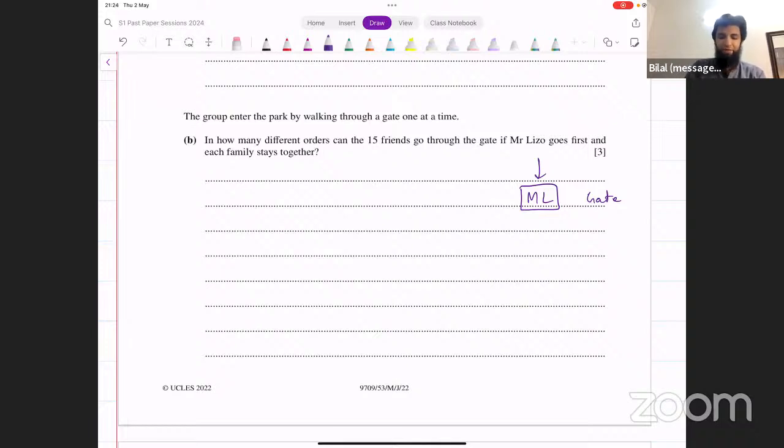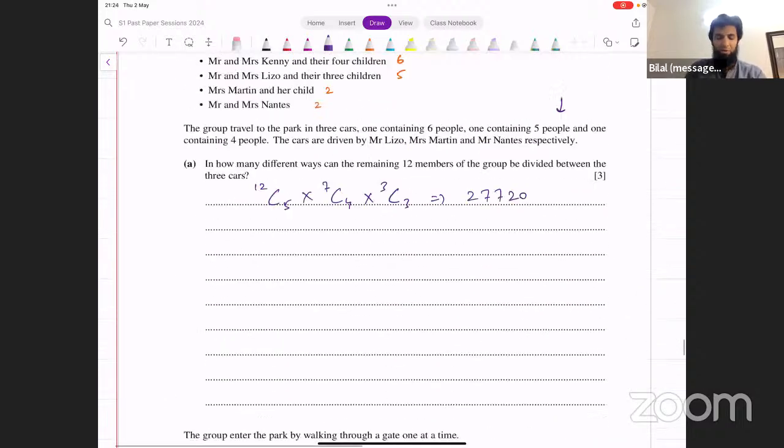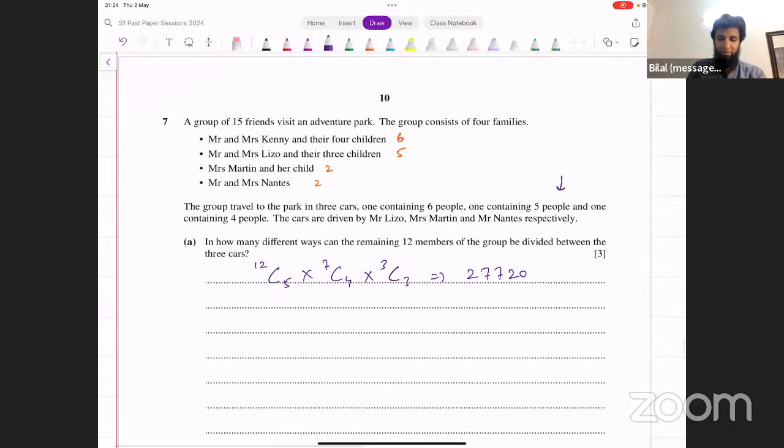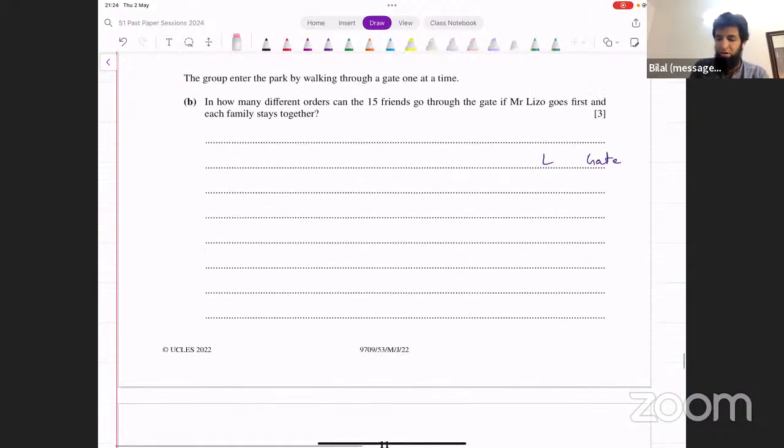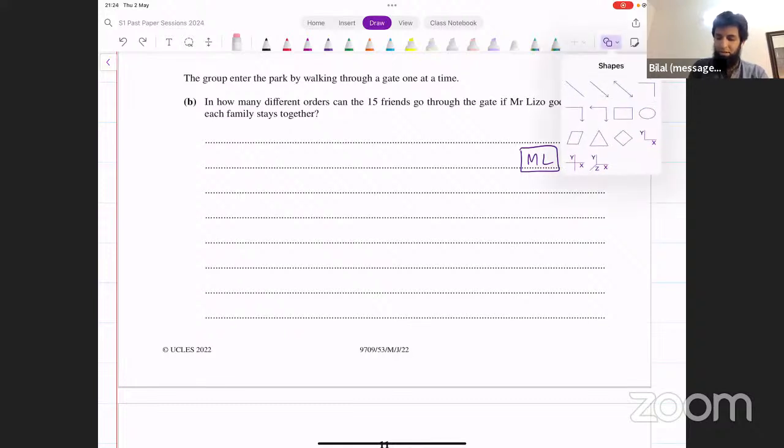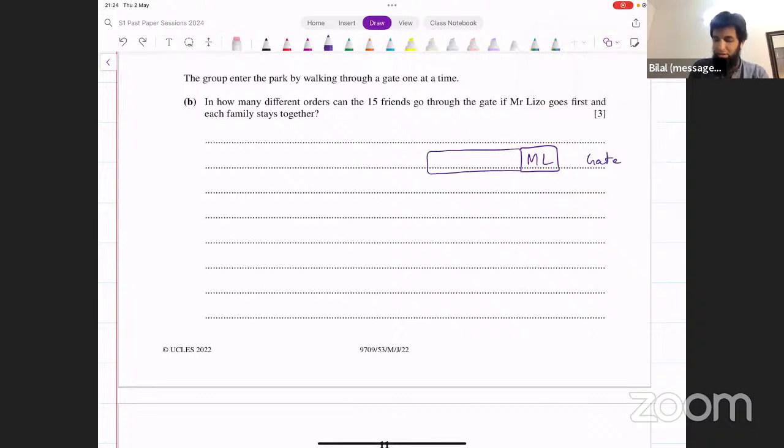And then each family has to stay together. Now, that means, first of all, we're going to have Mr. Lizo's family in front. How many people are there in his family? 5 people in total. So there are 4 remaining people. We say we have one box in which we have the 4 remaining people of Mr. Lizo's family.